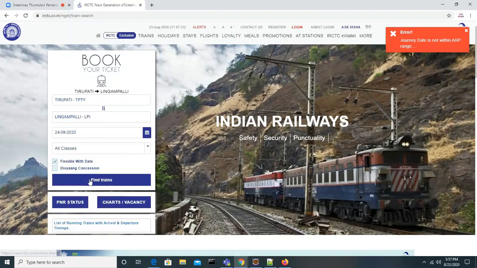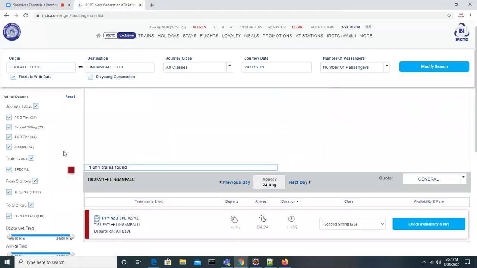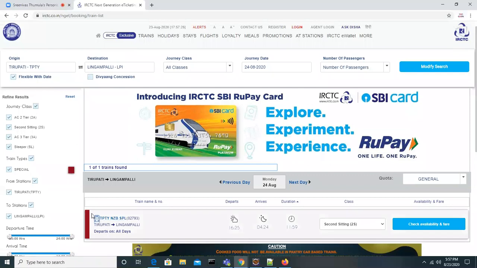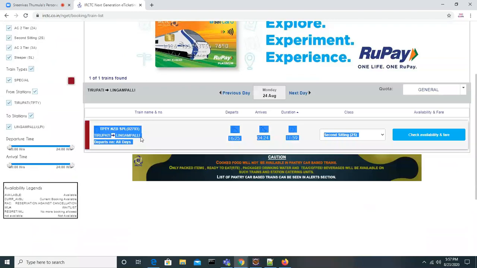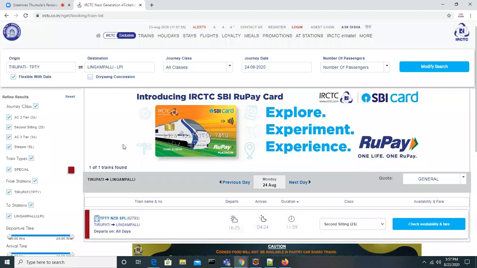And I change the journey dates. Yes, I just changed the journey date. Now we got the information, some train information, right? From where is this information stored? Is it stored in your system? No, sir. It is in the server, some other system. There is some application, some program working and sending you the data.